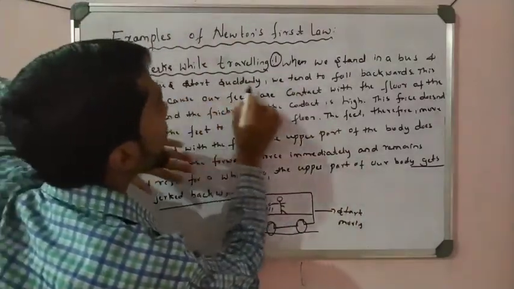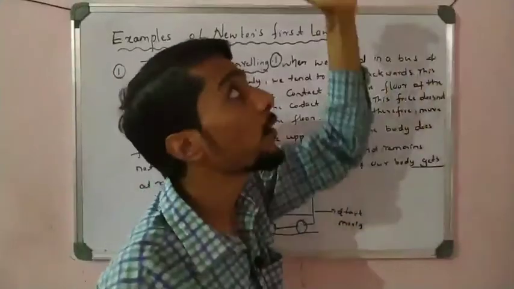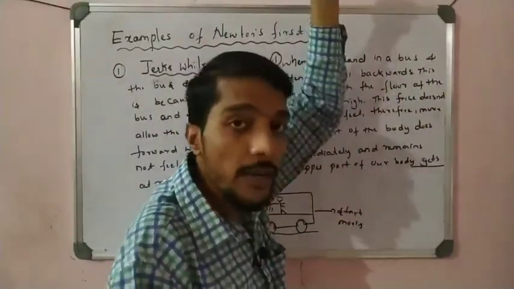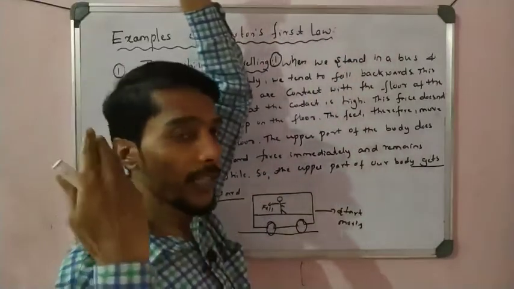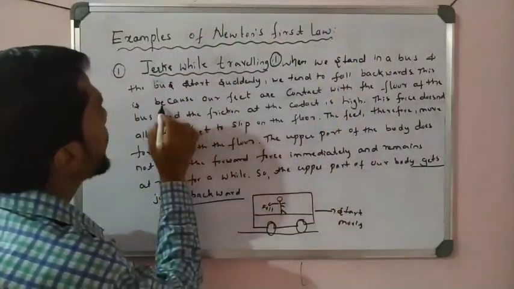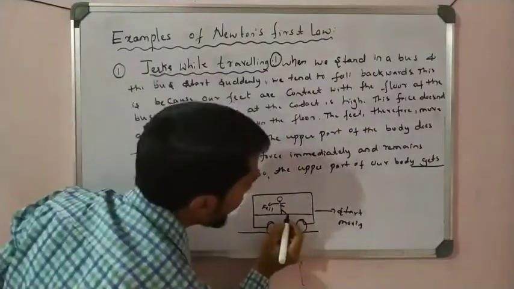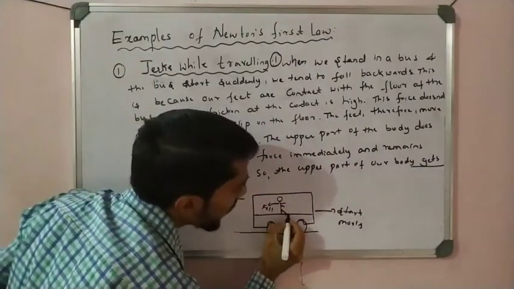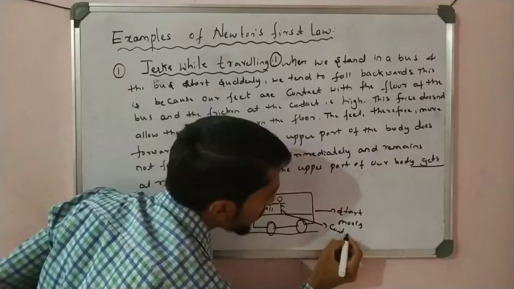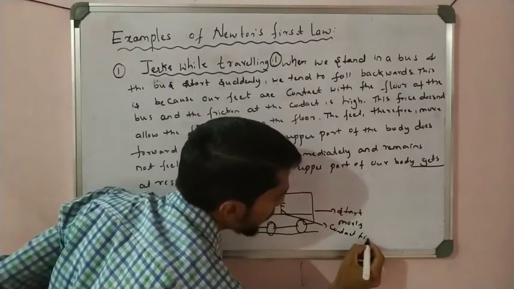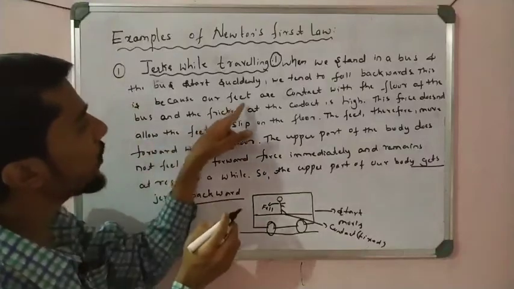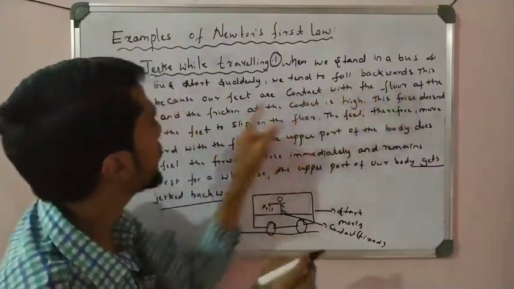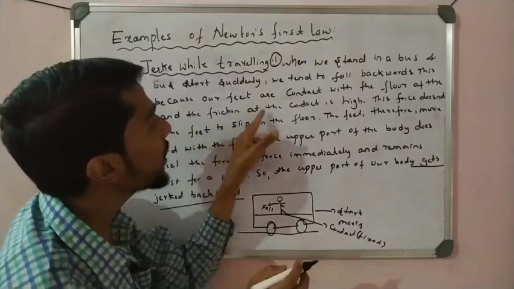Suddenly when the bus starts, we tend to fall. Our hand is fixed here, the feet are also fixed to the surface of the bus, but the upper body moves backward like that. Why did this happen? The reason is that our feet are in fixed contact with the floor of the bus, and the friction at the contact is high.